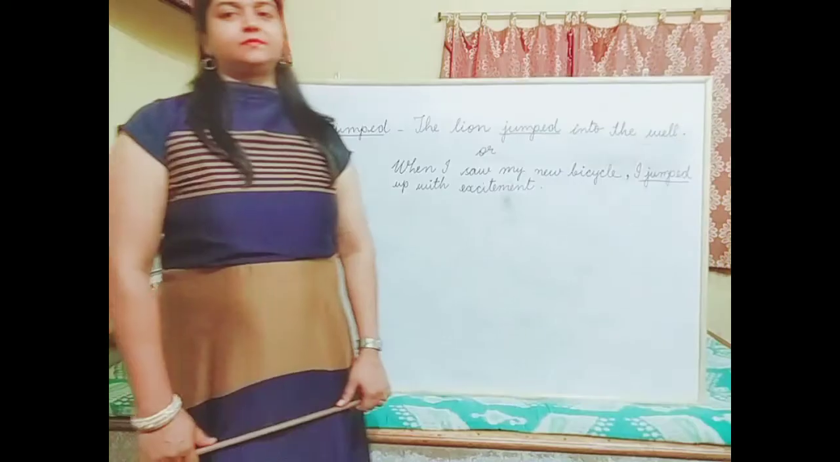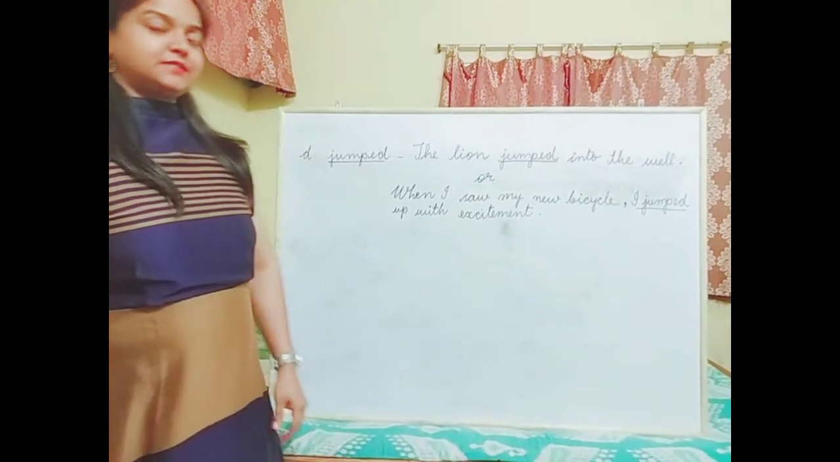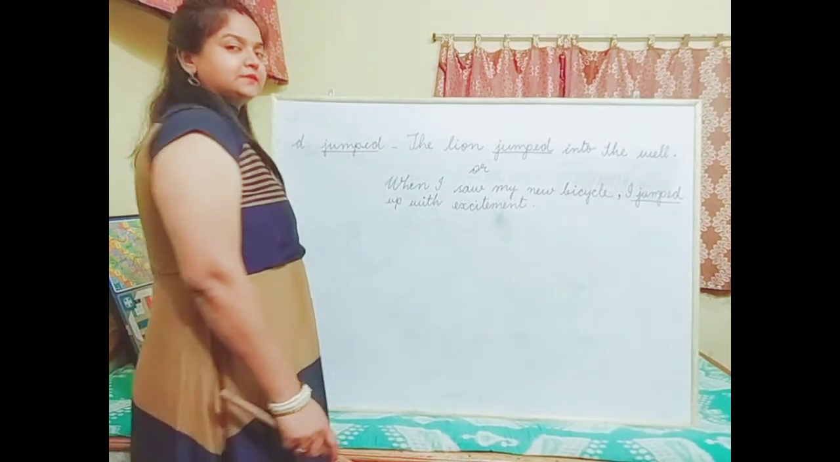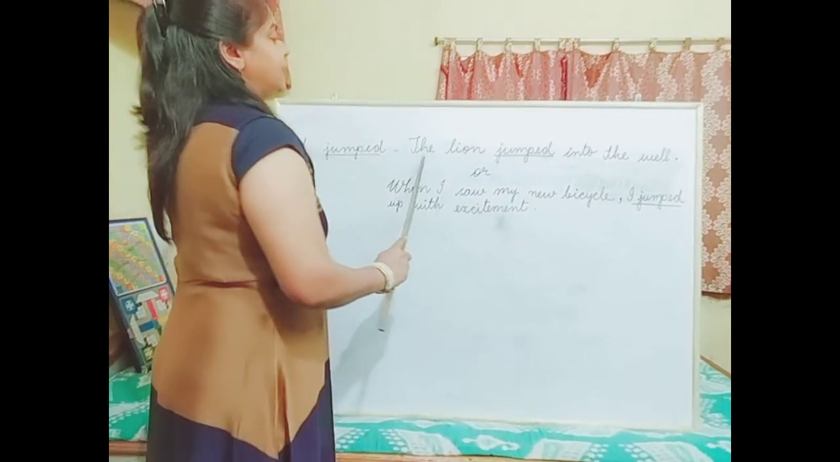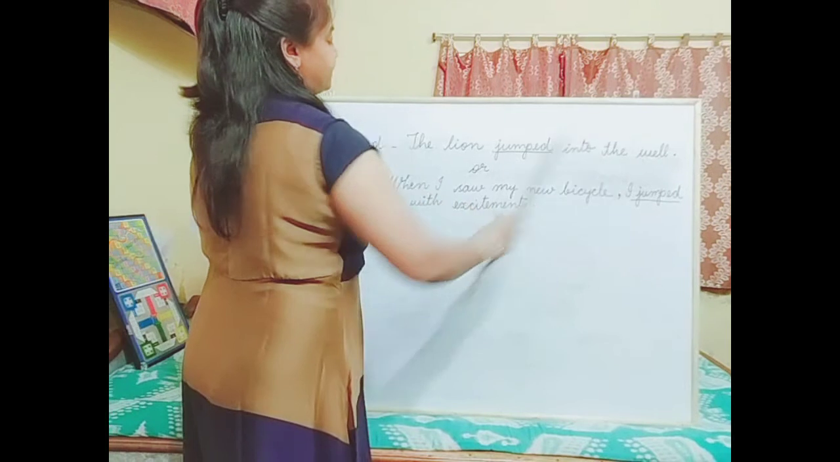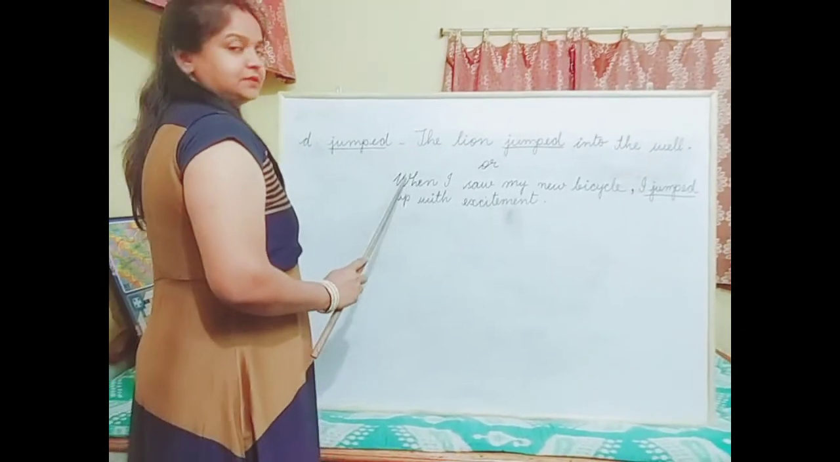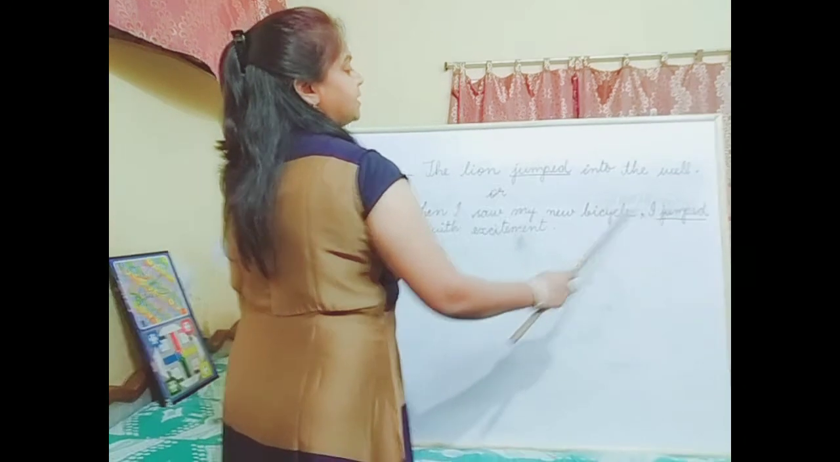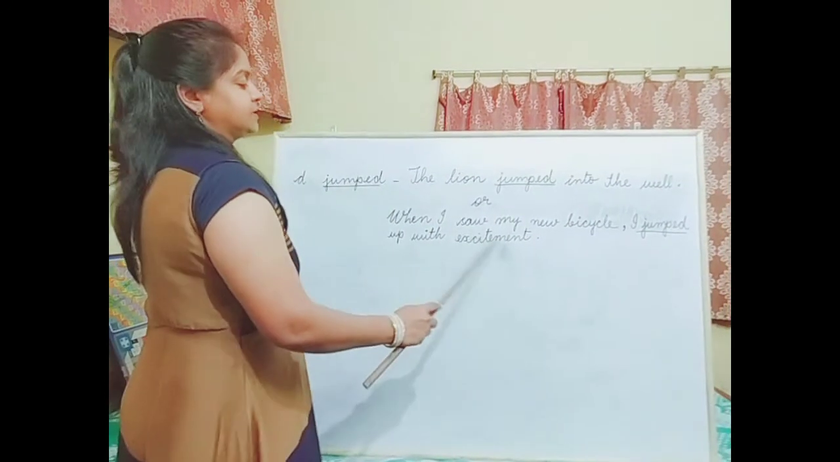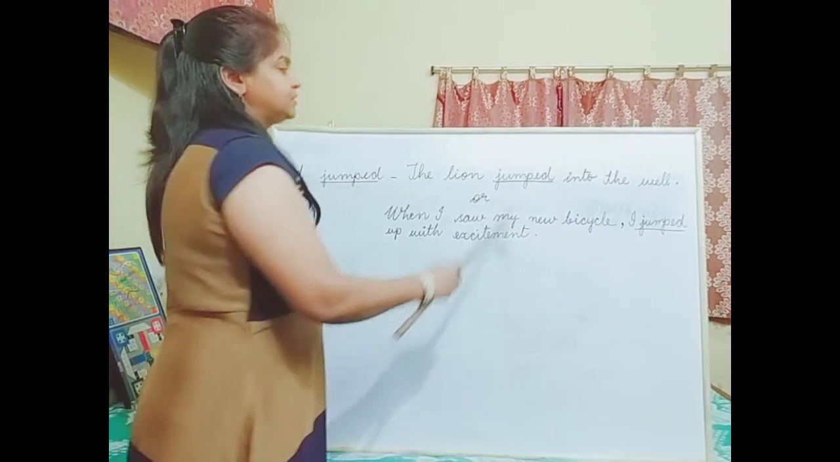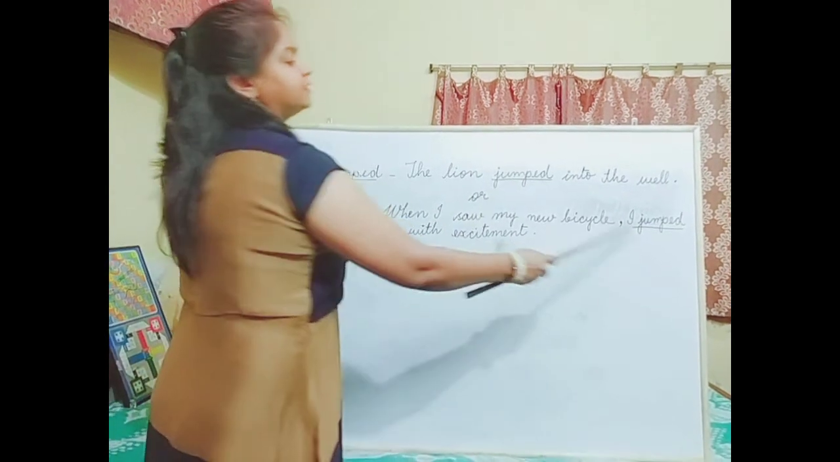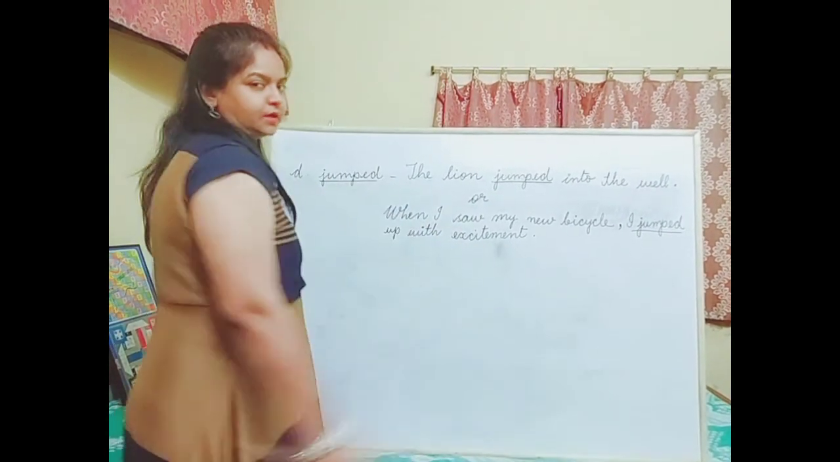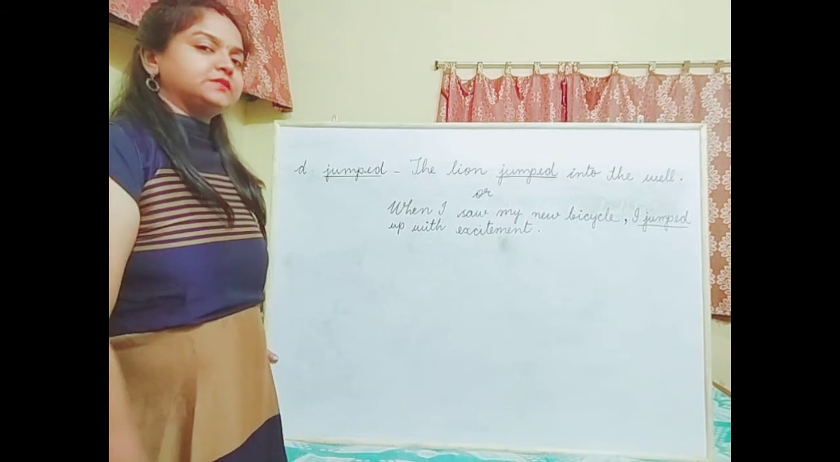Okay. And the last word is jumped. Let's see the sentences with this word. The lion jumped into the well. The next sentence is, when I saw my new bicycle, I jumped up with excitement. In both these sentences, I have underlined the main words. Okay. So you will also do in the same manner.